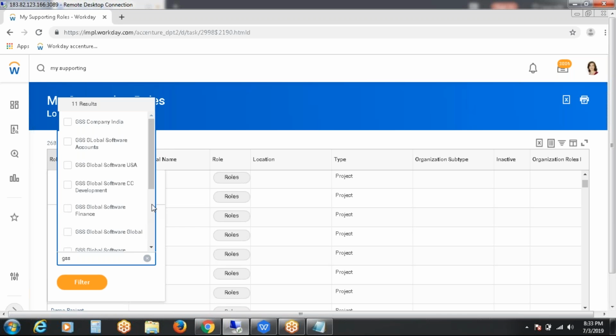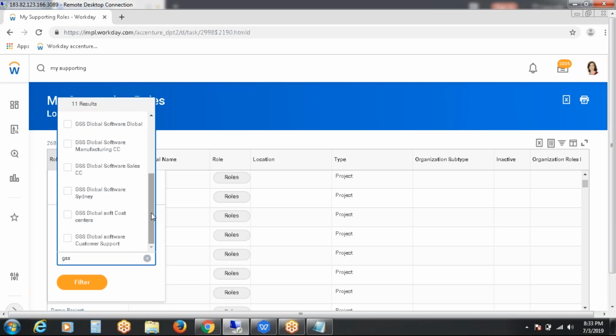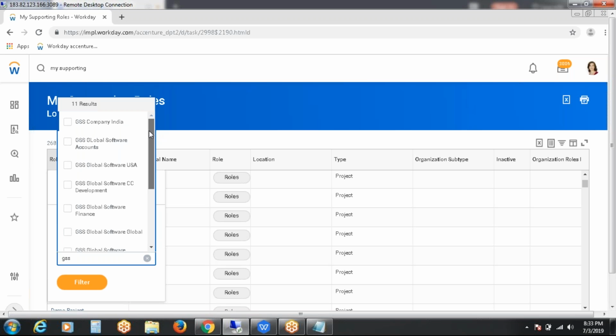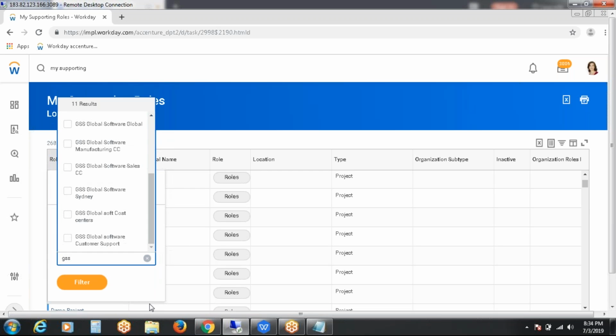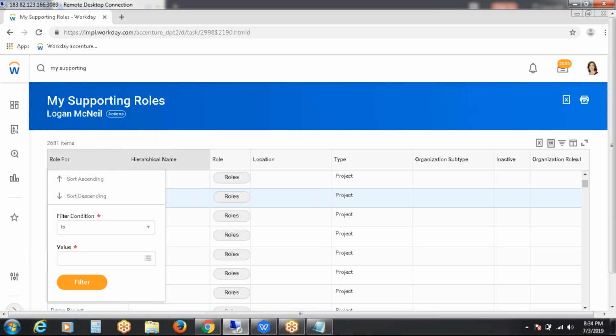On all these roles that she is into, she may have the access to work on those organizations as well.